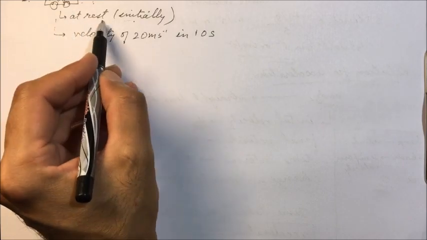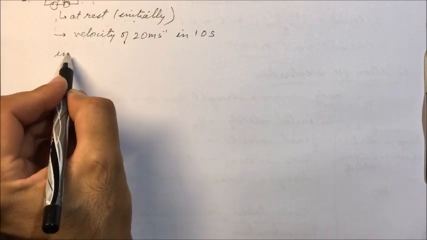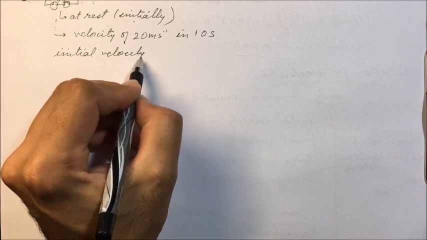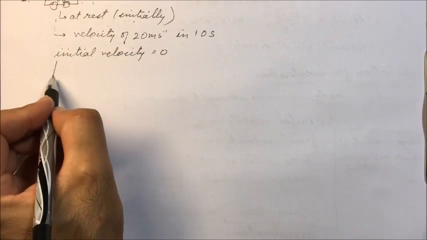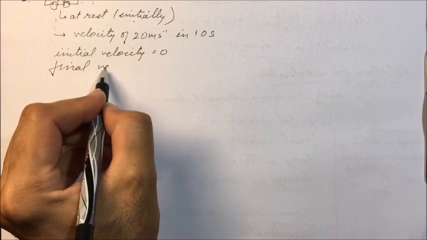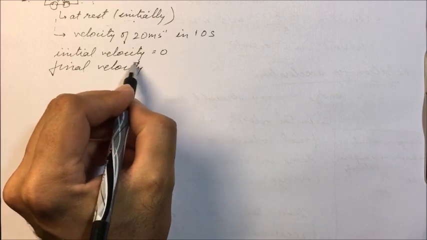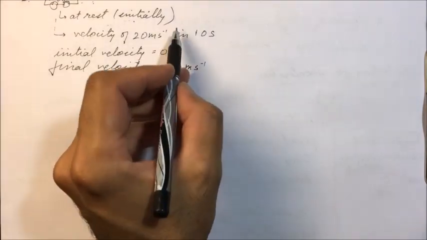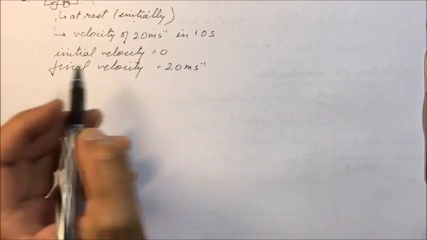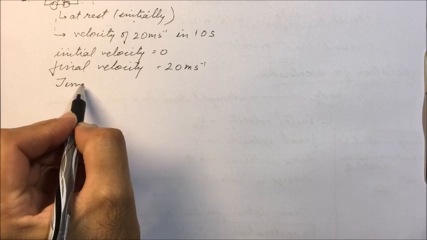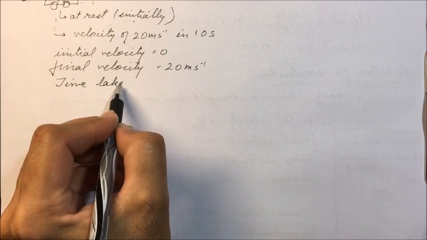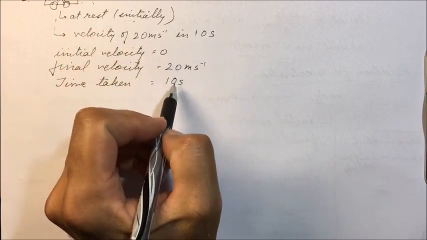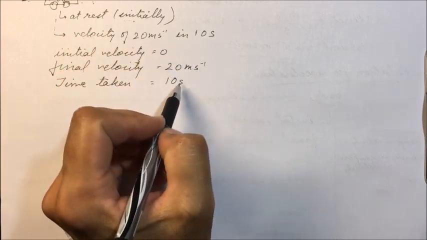Initially the car is at rest, that means initial velocity is 0 and final velocity is 20 meter per second. Time taken is 10 seconds.